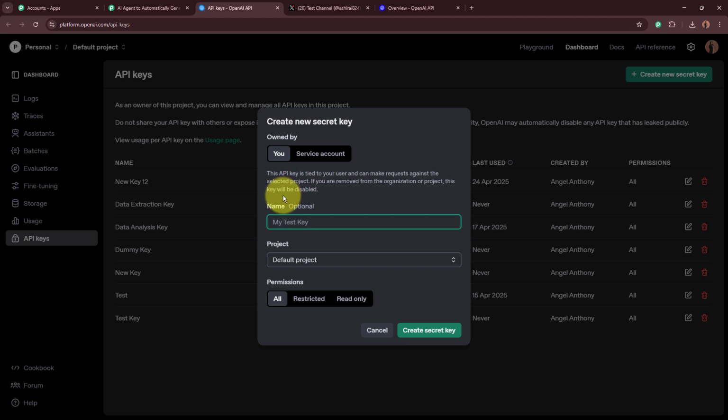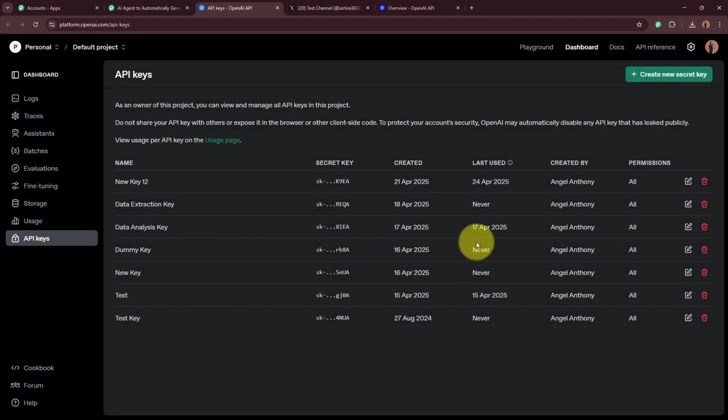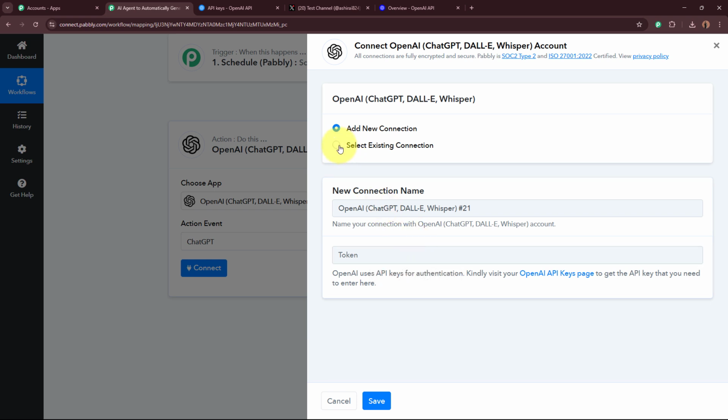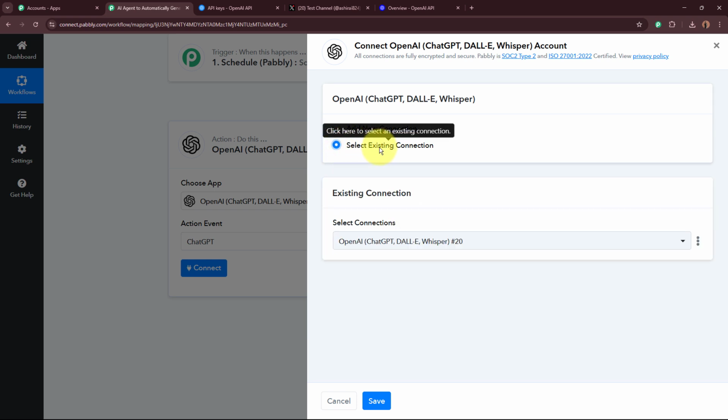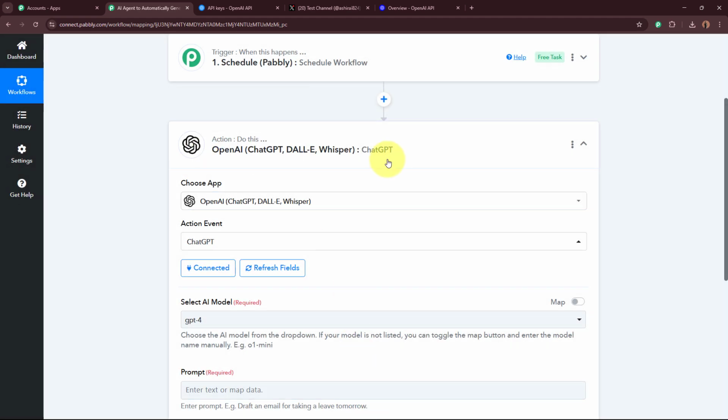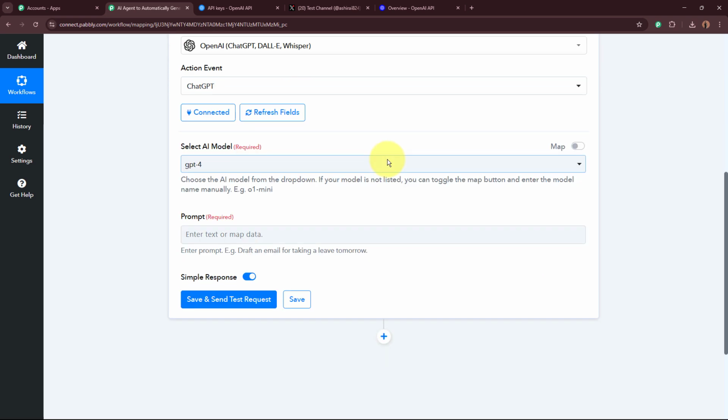This dialog box is going to appear in front of you, on which give the name to the key, select the project and give the permissions over here as all. Add in all the details, click on the create secret key button, a token is going to be generated. Copy it from here and paste that token in this field right over here. I've already followed all the steps and built the connection, so I'm going to select the existing connection from here and then click on the save button right over here to build the connection. You can see over here OpenAI is connected to Pabbly Connect.